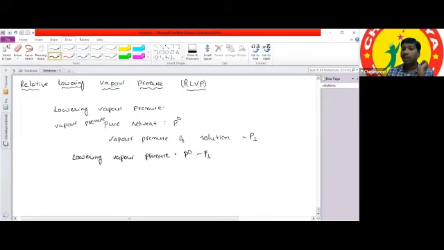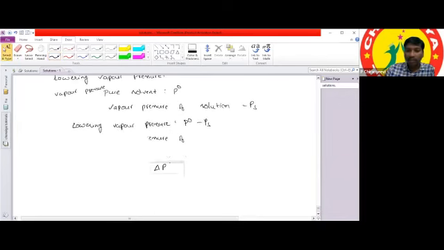Lowering of vapor pressure is represented by delta P. Hence delta P is equal to P naught minus PS. This equation we can derive from Raoult's law.